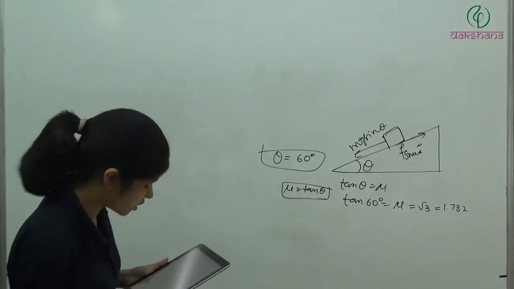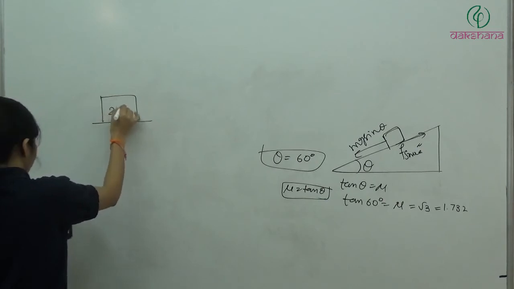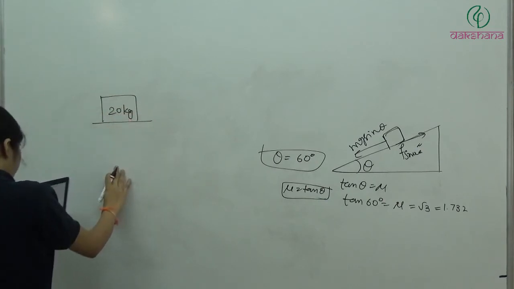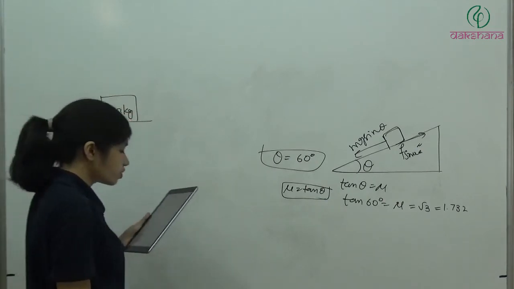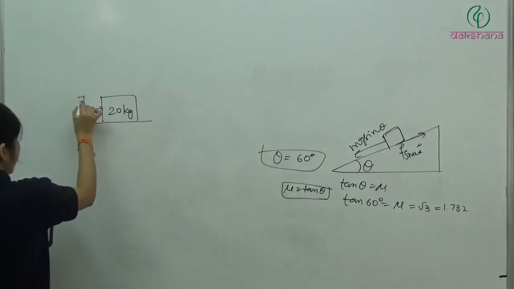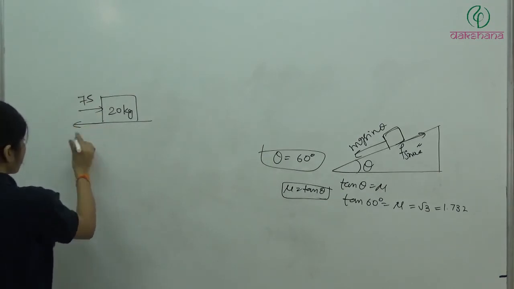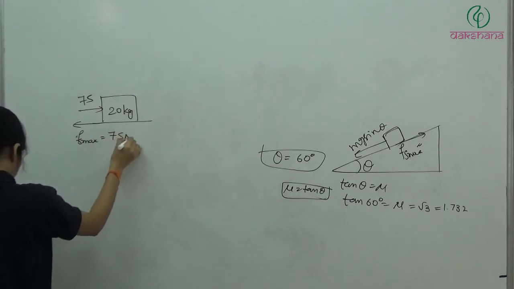So mass of block is given as 20 kg. Initially at rest, 75 Newton force is required to set the block in motion. तो यहाँ पे हमने 75 फोर्स लगाया, इसका मतलब Fs max कितना आएगा? Fs max will be 75 Newton.